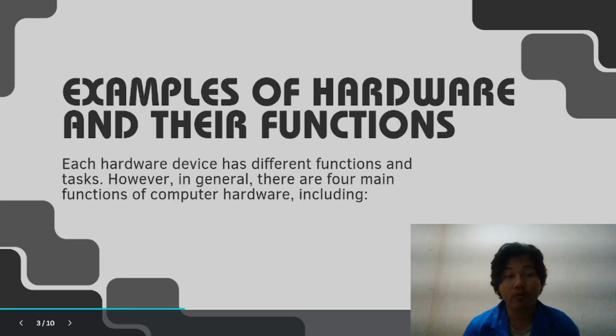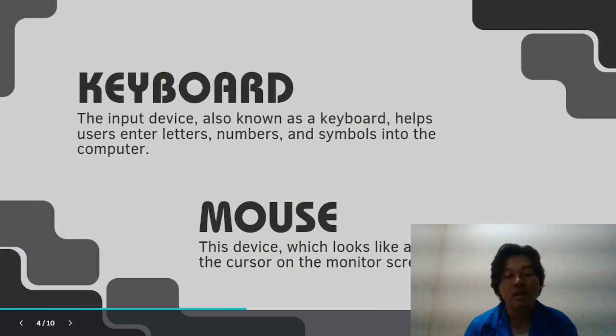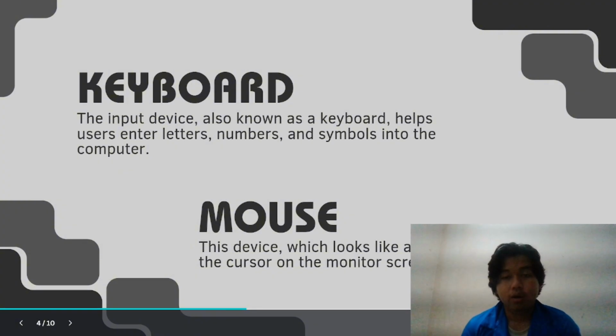Examples of hardware and their function. Each hardware device has different functions and tasks. However, in general, there are four main functions of computer hardware. Keyboard. The input device, also known as keyboard, helps users enter letters, numbers, and symbols into the computer.